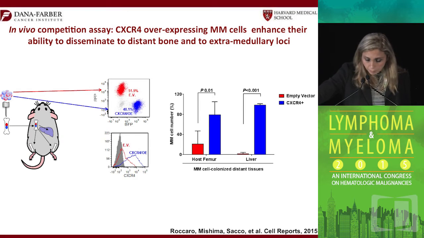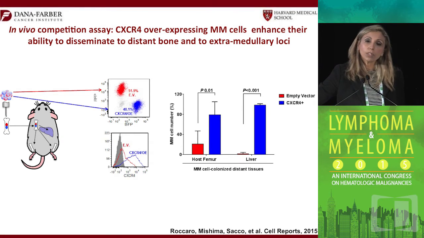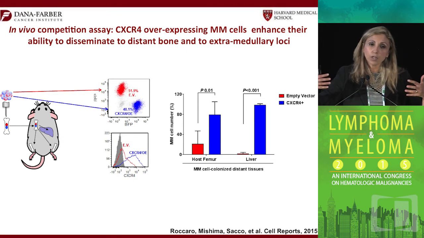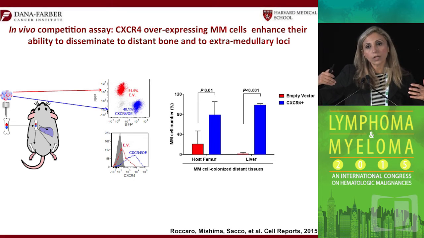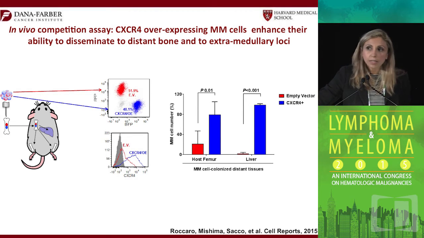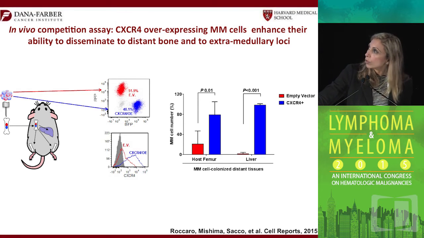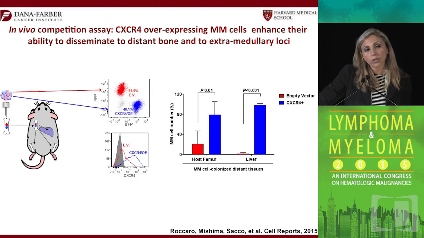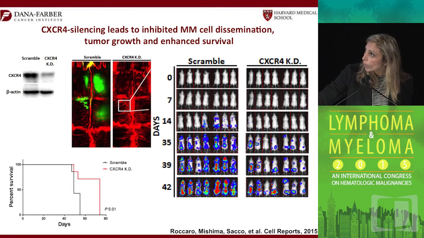To further confirm this, we did an in vivo competition assay where now you put the CXCR4 gain-of-function cells as well as the scrambled control ones together and try to ask the question which one will outcompete to reach the extramedullary site. And indeed, we found again that the CXCR4 overexpressing cells will go much higher to the liver compared to the bone marrow, while the scrambled control will not go to the liver, indicating that potentially CXCR4 is a very critical regulator of extramedullary myeloma.